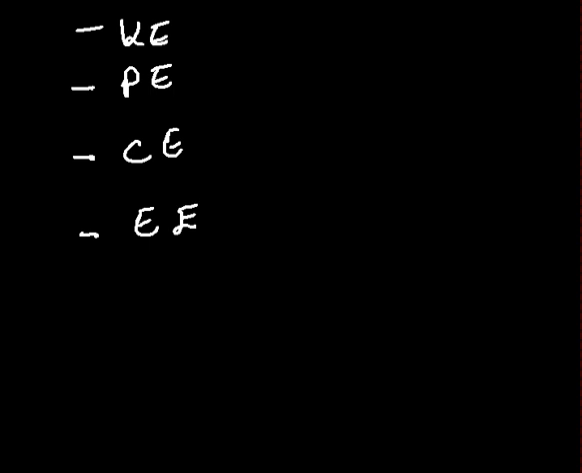So we have several forms of energy. We have kinetic energy, potential energy, chemical energy, and electric energy. We have several forms of energy that you can come across, but for the sake of interest, let's concentrate on the chemical energy, the kinetic energy, as well as the potential energy.